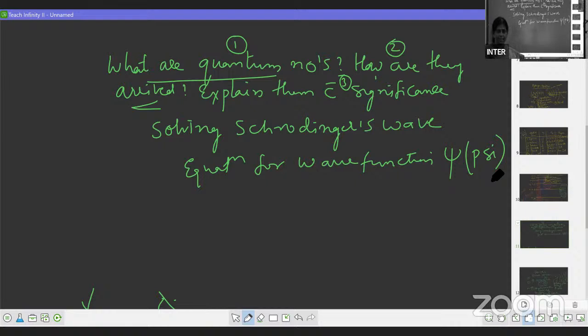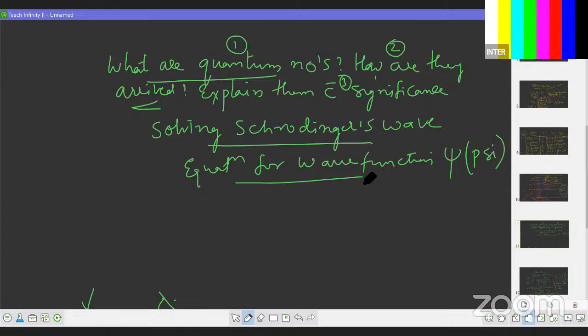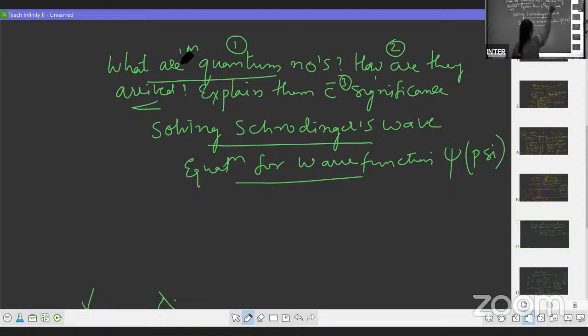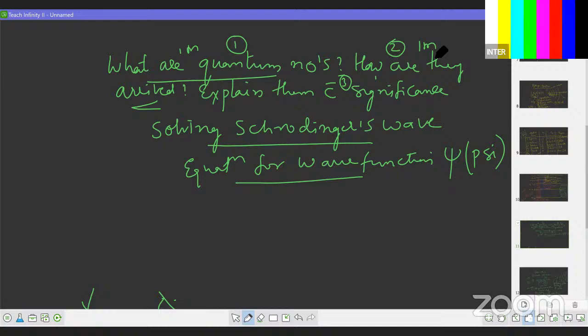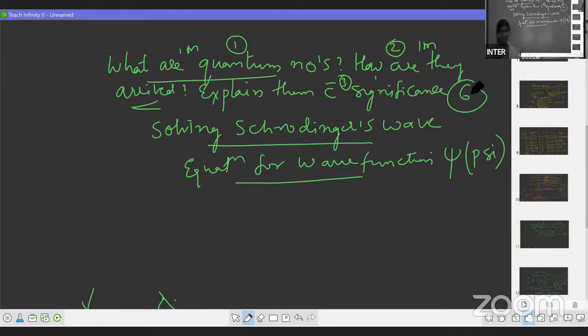Schrodinger is a physics scientist. He solved this equation, and during the solving he came across these four functions. How important these things are, students. So first, what are quantum numbers? How are they derived? Since the question will come in three parts, your answer should also be in three parts. Out of 8 marks, 2 marks are for reproduction and 6 marks are for these quantum numbers. Okay.